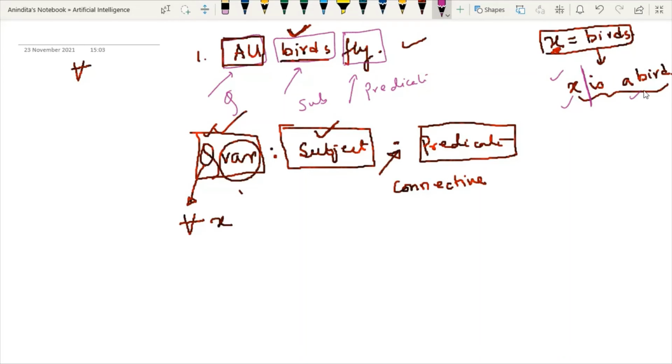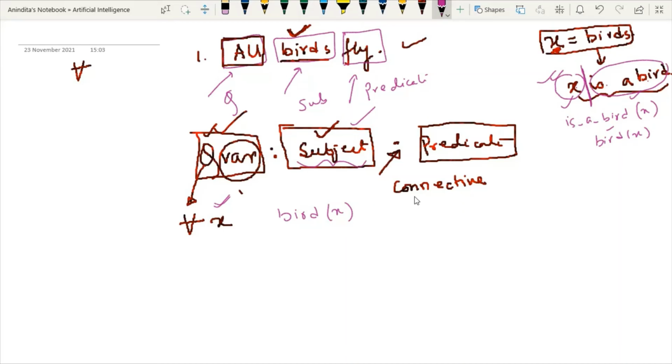We can write the predicate name and then the subject: is a bird, then x. Or we can write bird(x). I will use this one. So instead of the subject, I am just writing bird(x).